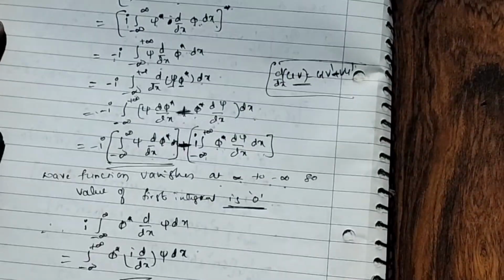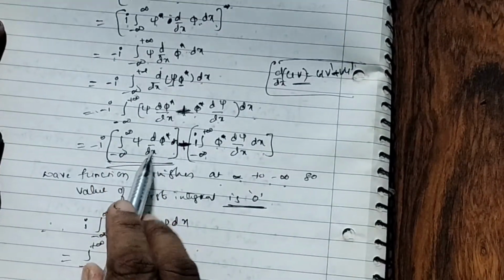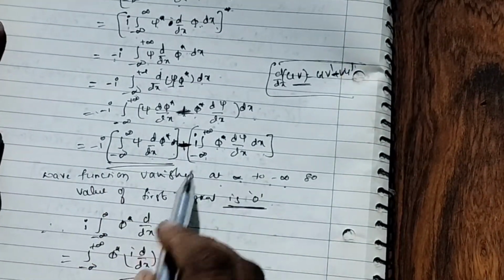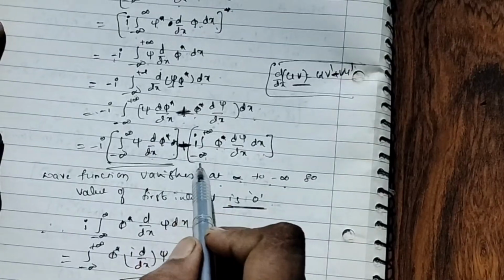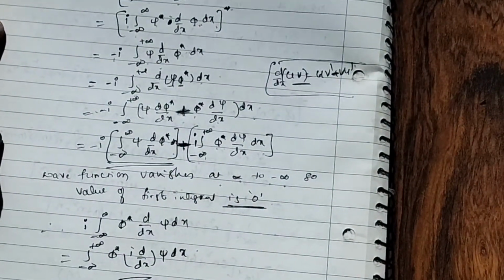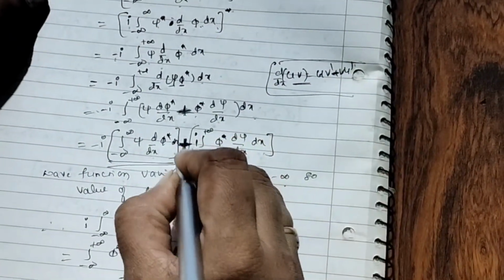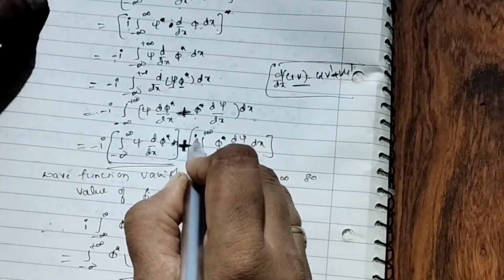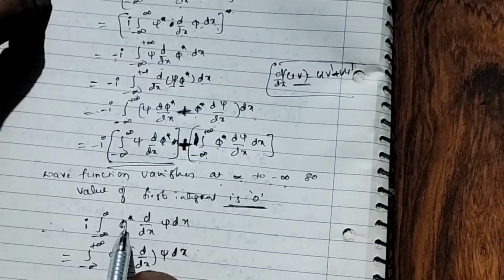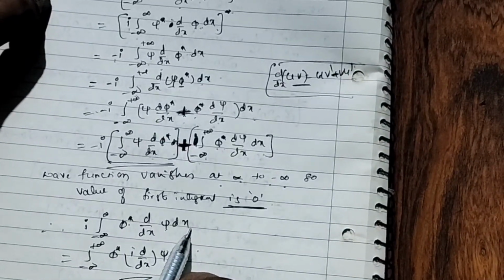So now what remains? i integral minus infinity to plus infinity. Sorry, no need of minus here, plus only. Plus, i will be outside only, psi star d by dx psi dx.